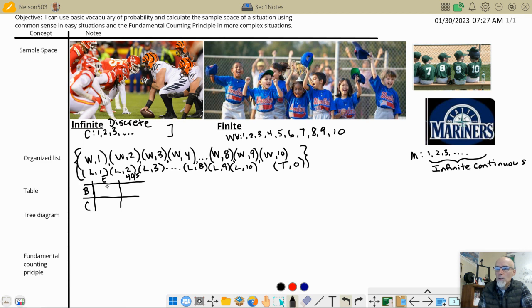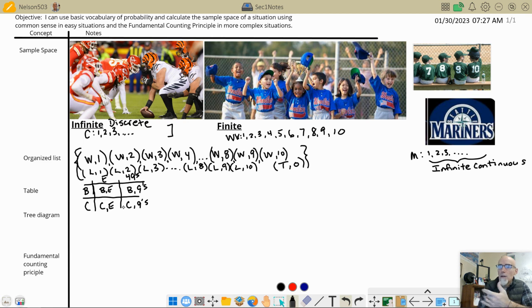It could be the Chiefs and the Eagles, or it could be the Chiefs and the 49ers. So this little box right here would represent Bengals and Eagles, and this would be the Chiefs and the Eagles. And this box over here would be the Bengals and the 49ers. I'll put Niners. And the Chiefs and the Niners. Okay. So sometimes making a table of values kind of helps us keep things organized.